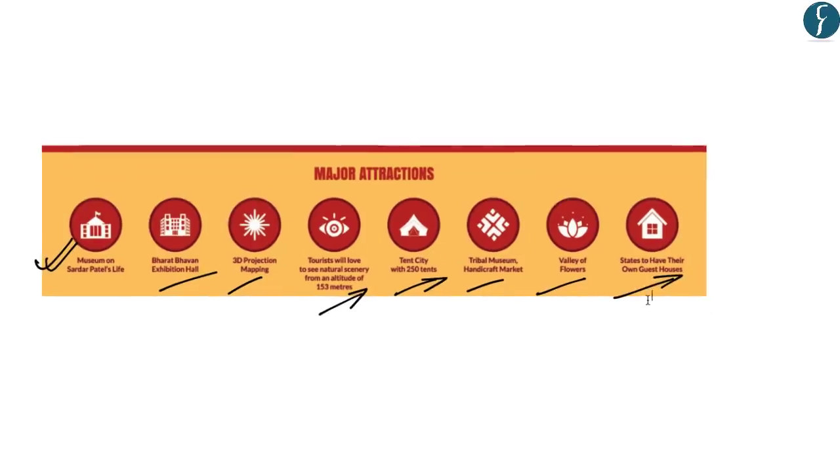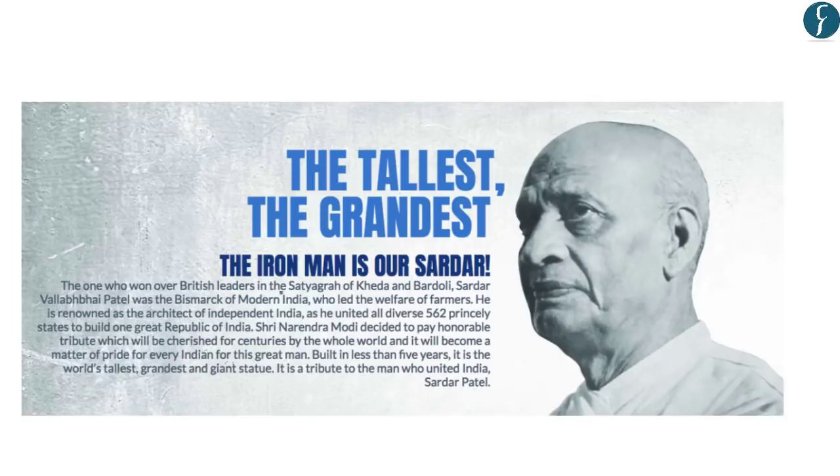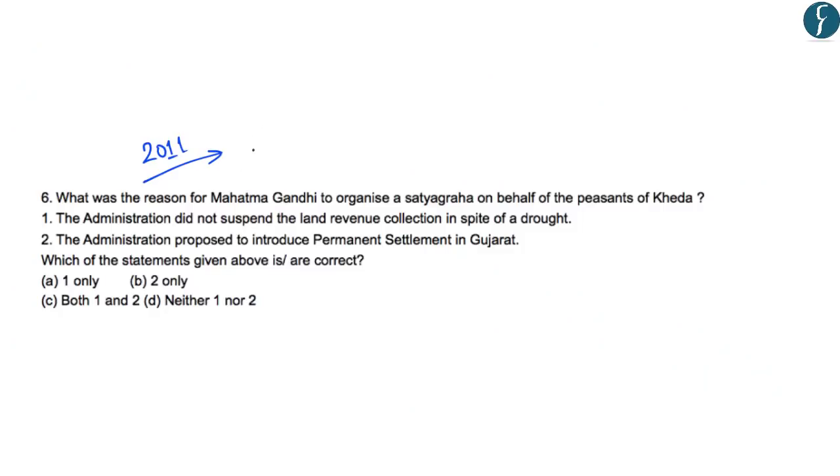So in this aspect, it becomes important to understand about Sardar Vallabhbhai Patel, as he played a major role in the Indian freedom movement. And his role can also be seen in the Satyagraha of Khera as well as Bardoli. And he also played a pivotal role in unifying the princely states of India with the Indian Republic. So in this aspect, let's go through a question asked by UPSC on Khera Satyagraha. Now this question was asked in the UPSC prelims examination of 2011.